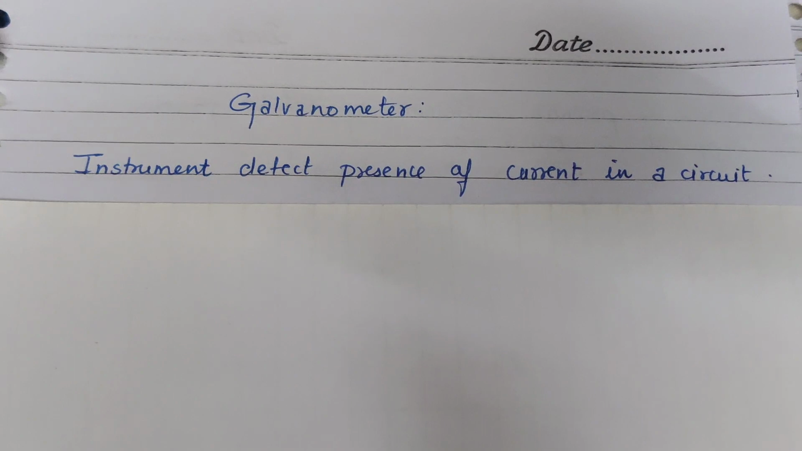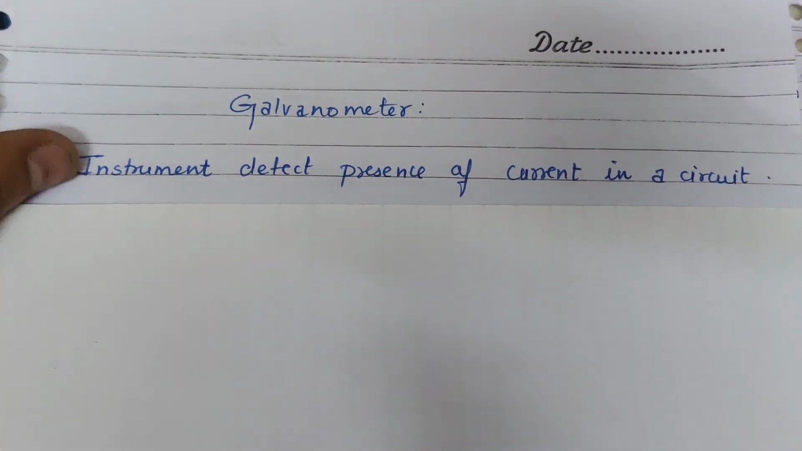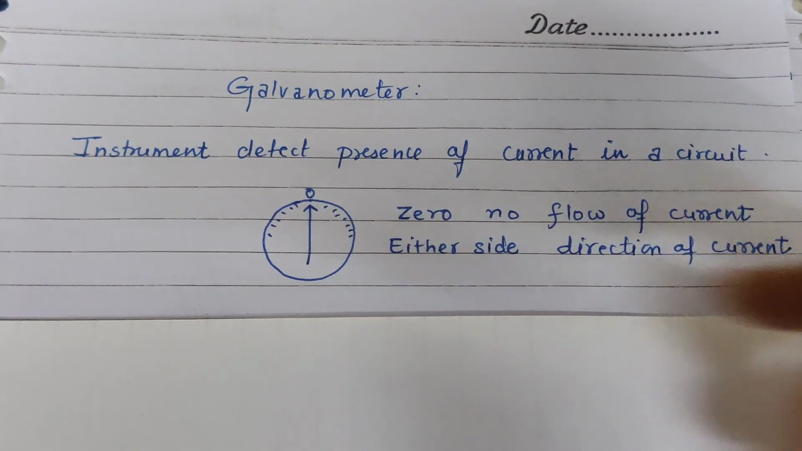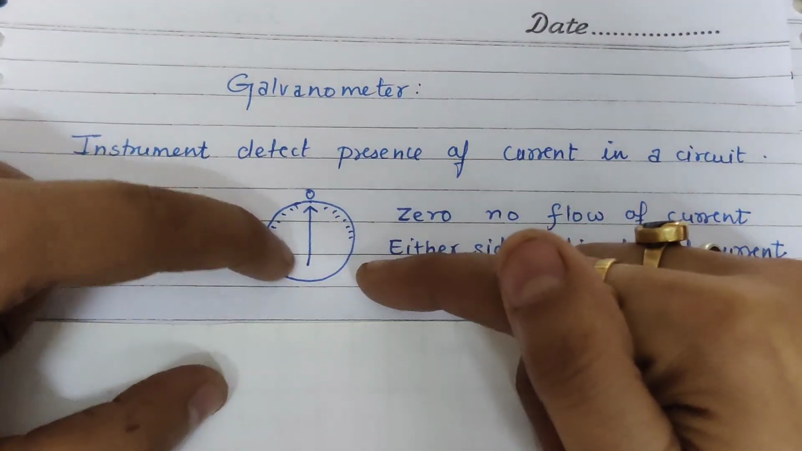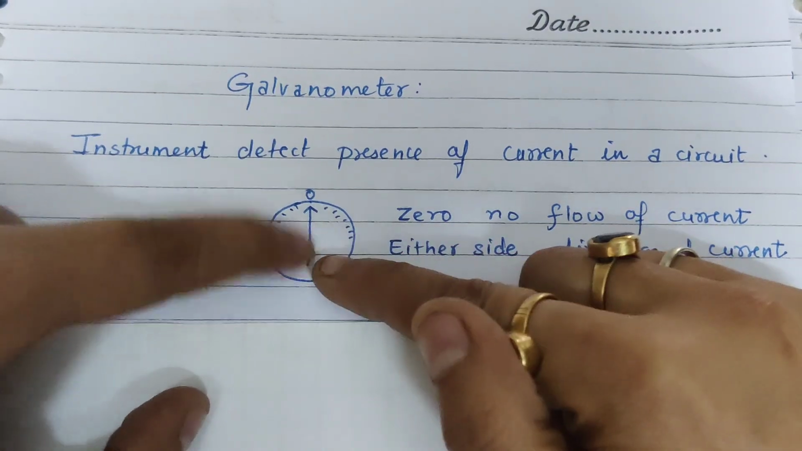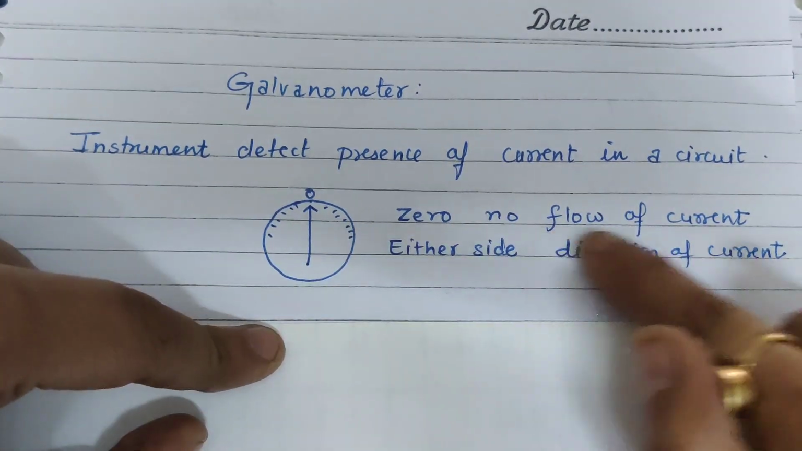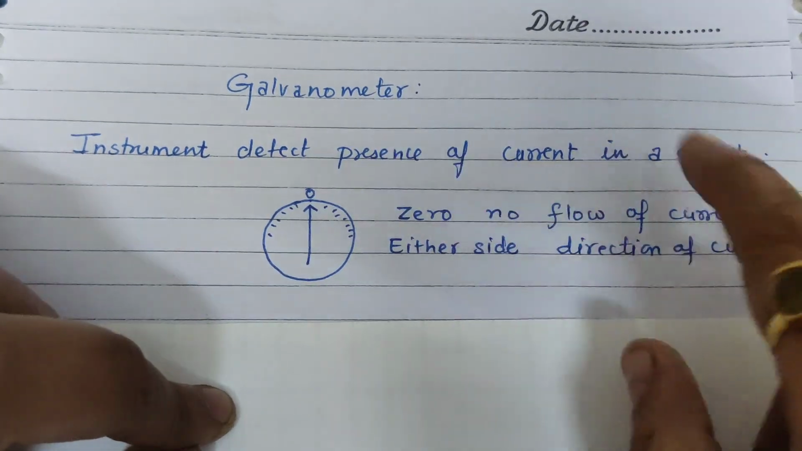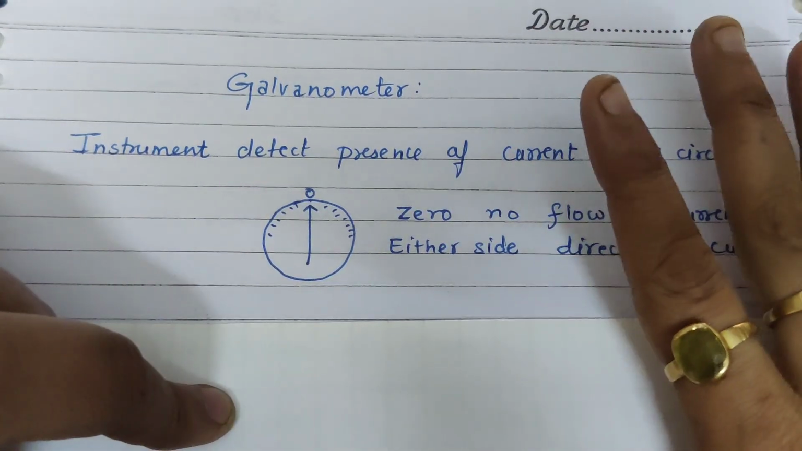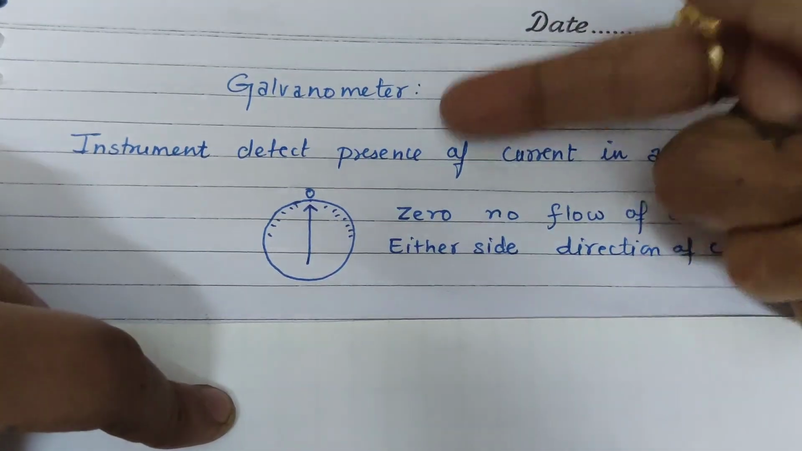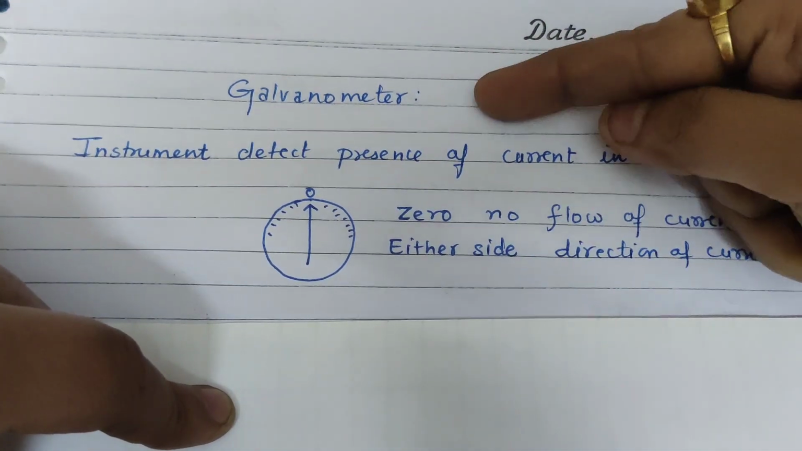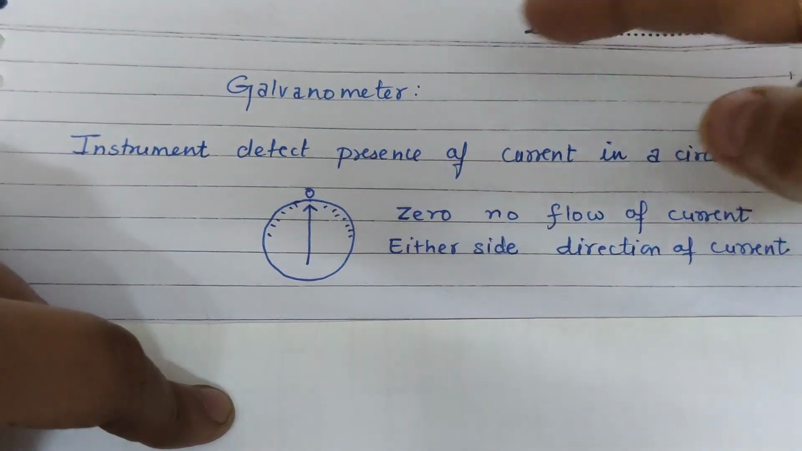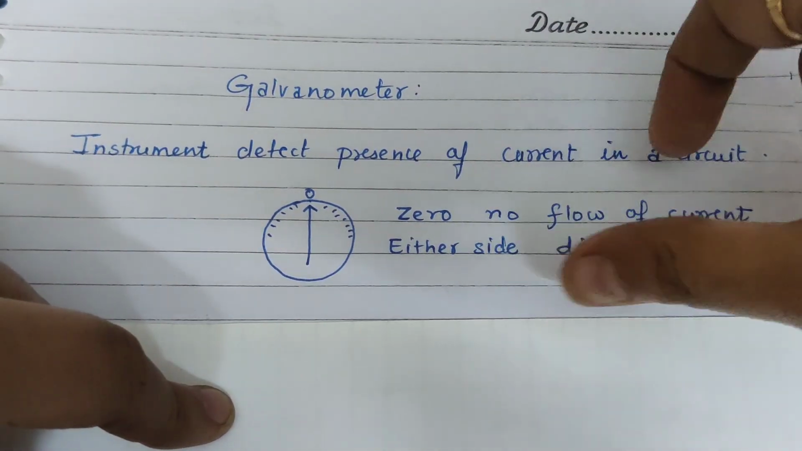Just for example, what is the role of a galvanometer? A galvanometer is an instrument that detects the presence of current in the circuit. If we imagine that this is a galvanometer, there is one pointer in the center, and if it is at the 0 point, there is no flow of current, and if it deflects to the left or to the right, current is flowing in that direction. So what is the difference between the galvanometer and the ammeter? Galvanometer only detects the presence of current in the circuit, whereas ammeter tells us the amount of current in the circuit.